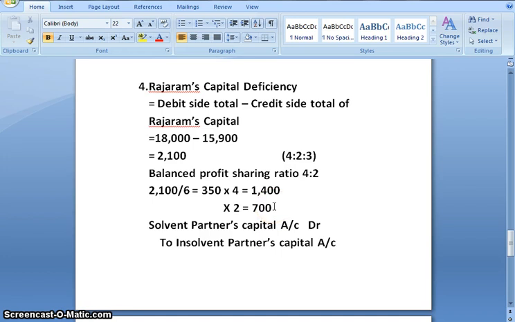And the journal entry is solvent partners capital account debit to insolvent partners capital account. So that would be Sitaram's account debit 1400, Gangaram's account debit 700 to Rajaram's account 2100.